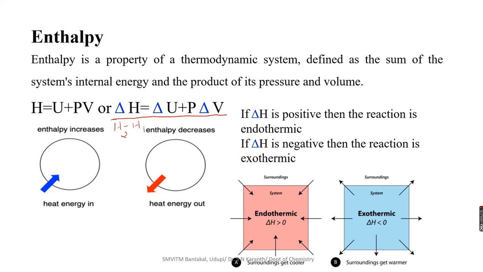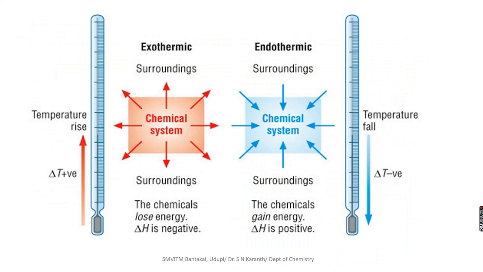If delta H is positive, the reaction is endothermic. If delta H is negative, then the reaction is exothermic, which means heat is given to the surrounding. So if delta H is positive, the reaction is endothermic; if delta H is negative, the reaction is exothermic. We can express it like this.